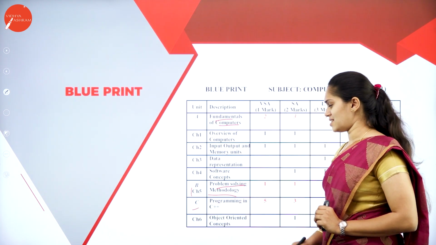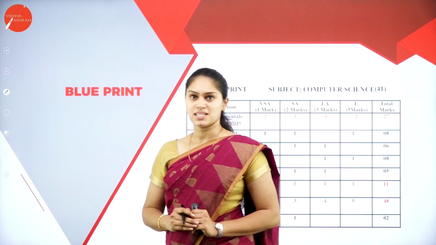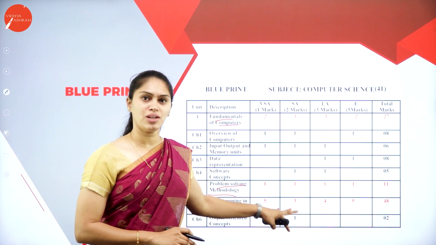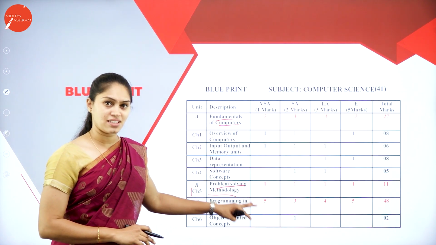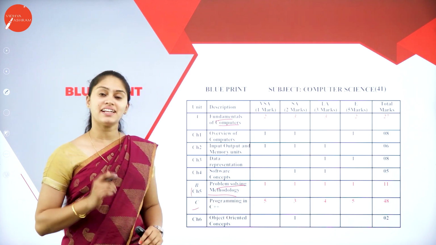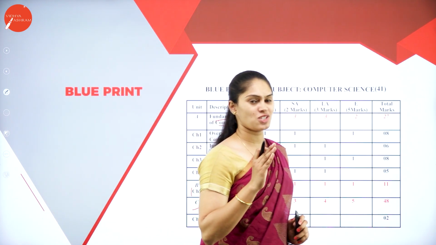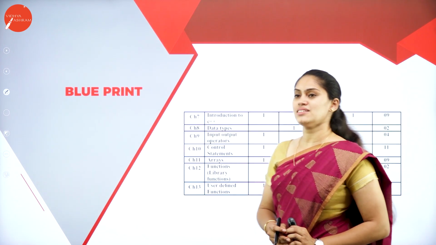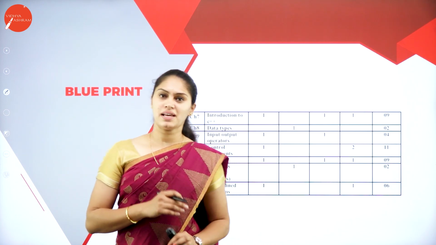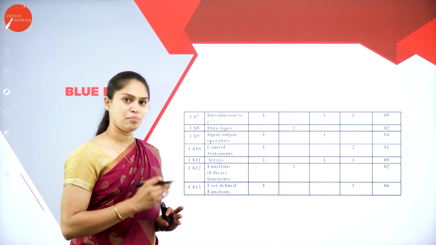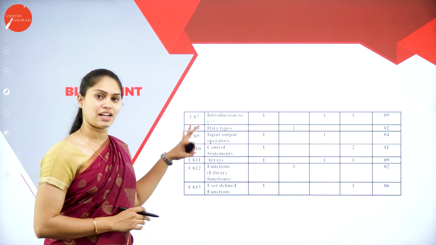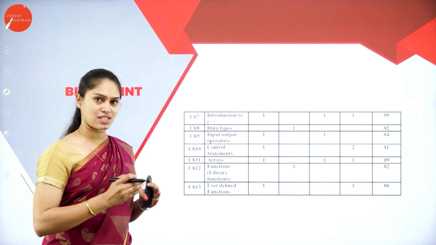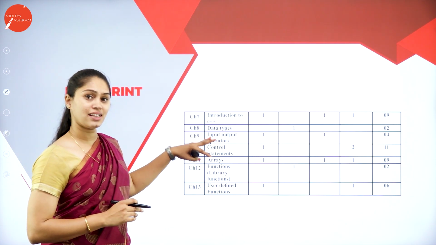When it comes to part C, that is programming in C++, as I told earlier, the actual programming gets started from this 7th chapter. So this is where the actual programming gets started. Here we have the 7th chapter, that is Introduction to C++, and data types, input and output operators, and some of the control statements. There we are going to discuss what the control statements are and how many types or methods we have. Everything I am going to discuss in that chapter.